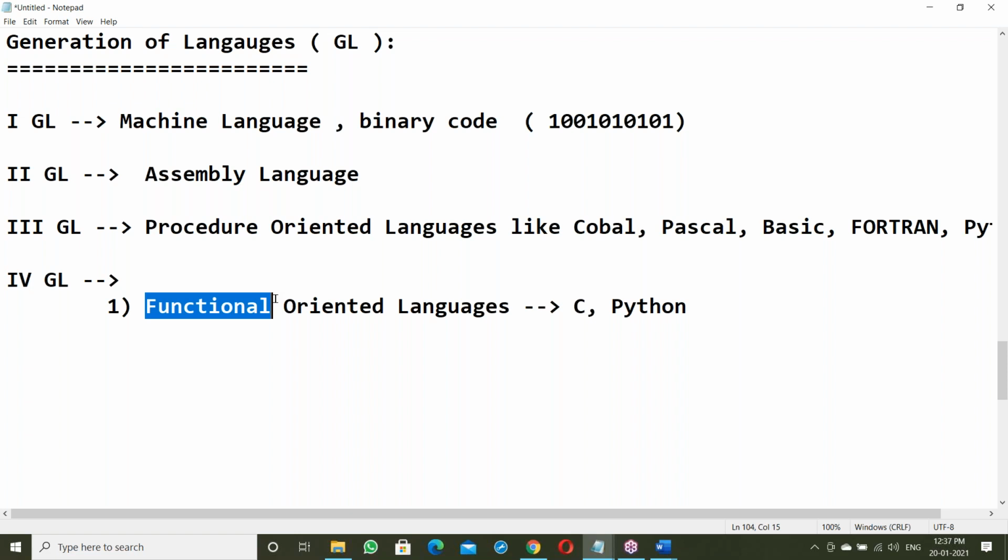I'll explain the procedure and function difference next time. C language and Python come under functional oriented languages.